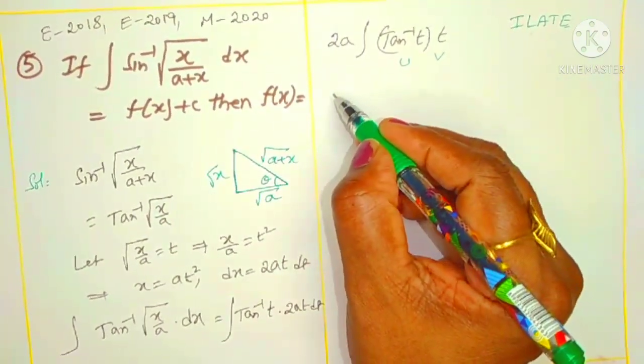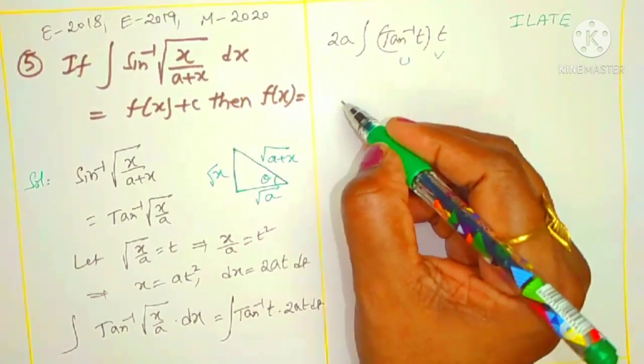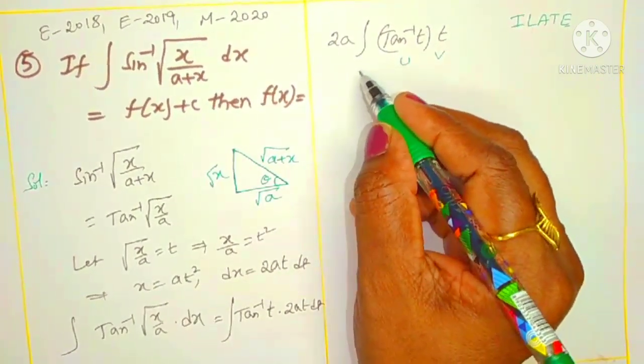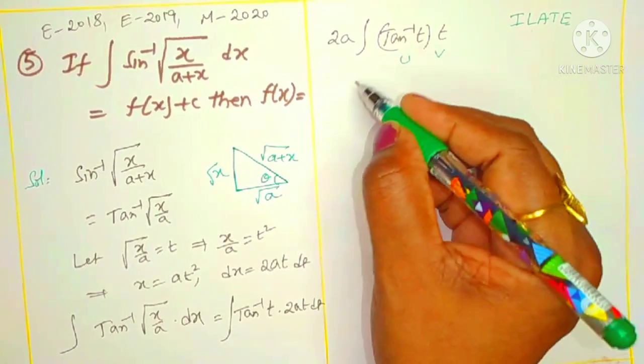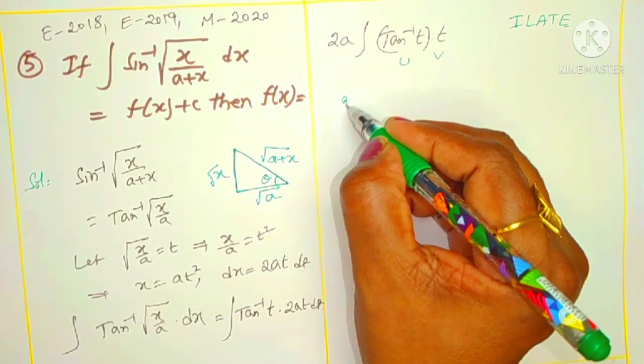Already I mentioned what is by parts also. It is given in the previous question. I am not giving it here. I just explained it in the previous question.